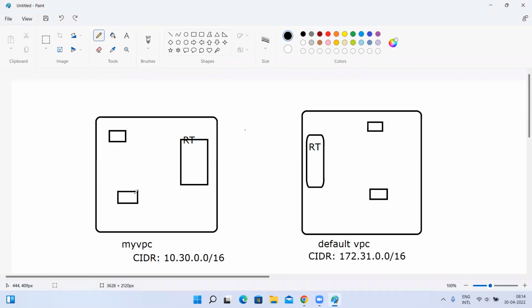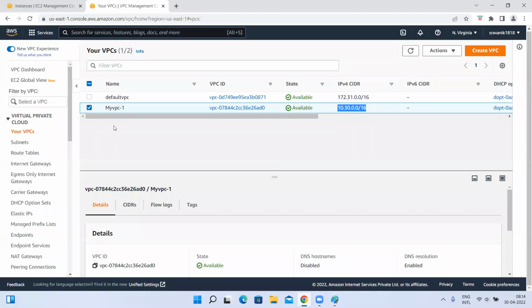Yes. So how it will talk: when the instance wants to talk, the request will go to the route table. From there, it will come here. Yes or no? Yes, sir. So here, see this. I have a route table, right?